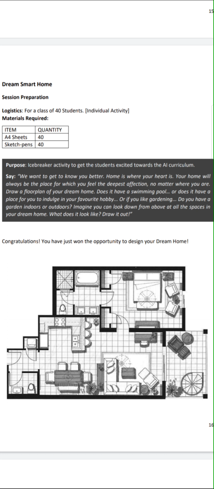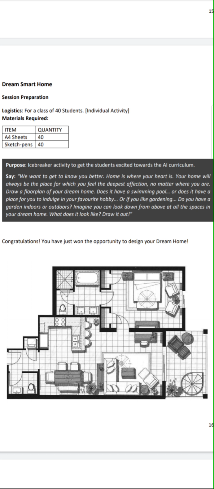Home is where your heart is. Your home will always be the place for which you will feel the deepest affection. No matter where you are, draw a floor plan of your dream home. Does it have a swimming pool, or does it have a place for you to indulge in your favorite hobby?